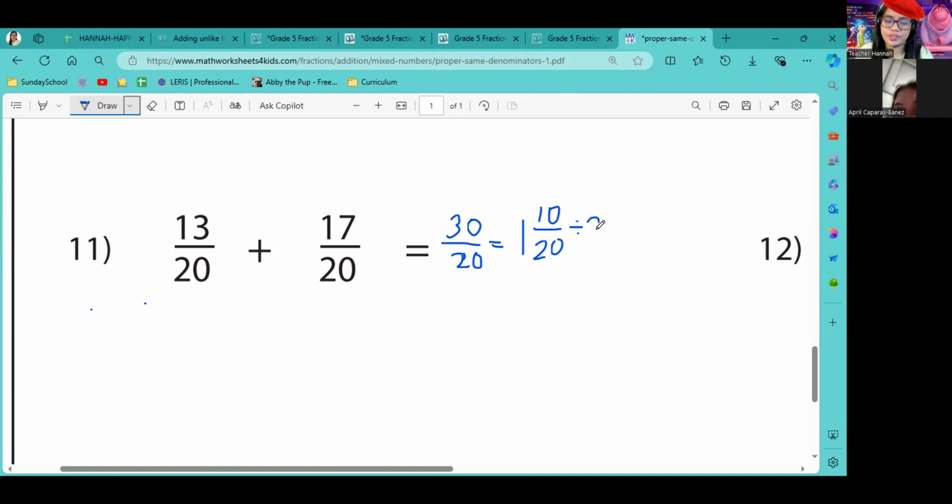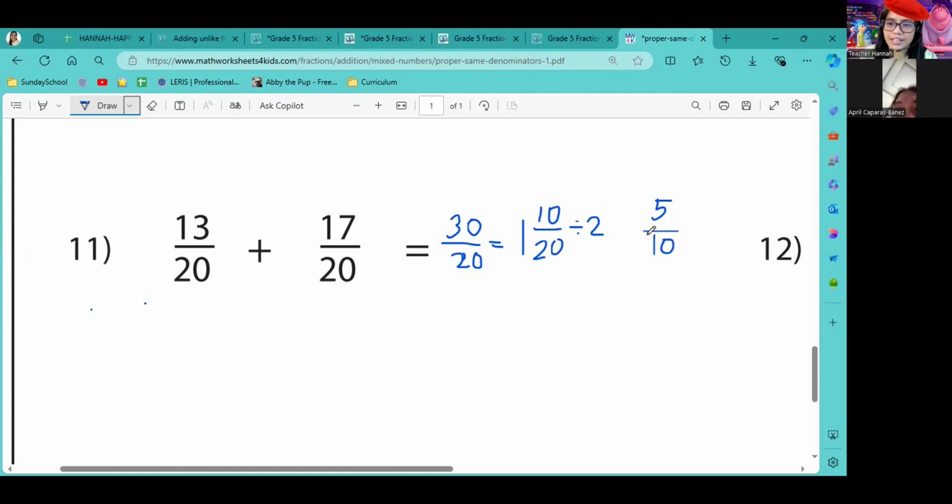Very good. What is 10 divided by 2? 5. And then 20 divided by 2 is? 10. Okay.